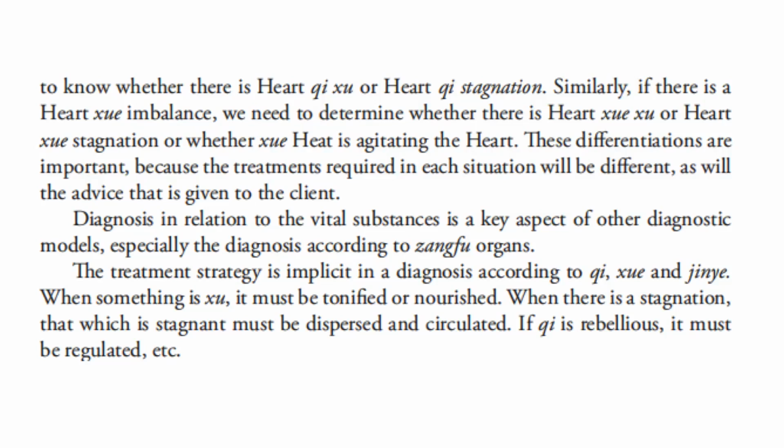These differentiations are important because the treatments required in each situation will be different, as will the advice that is given to the client. Diagnosis in relation to the vital substances is a key aspect of other diagnostic models, especially the diagnosis according to Zang Fu organs.